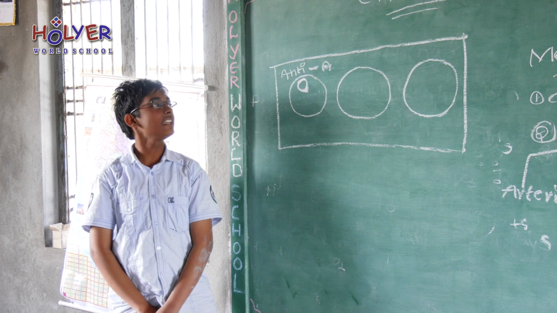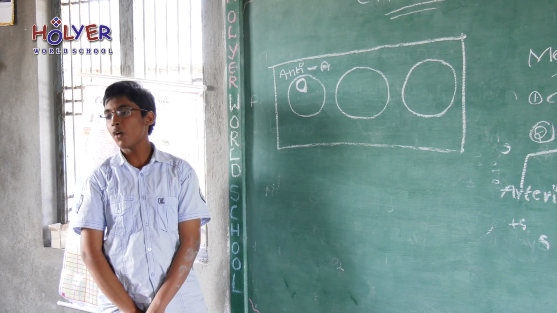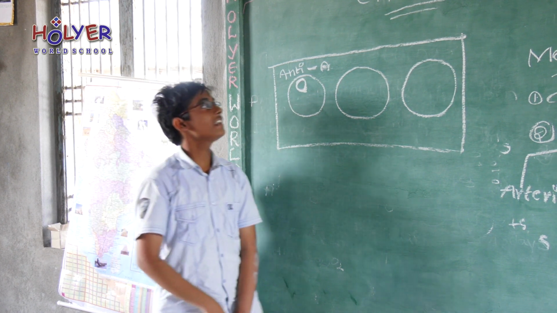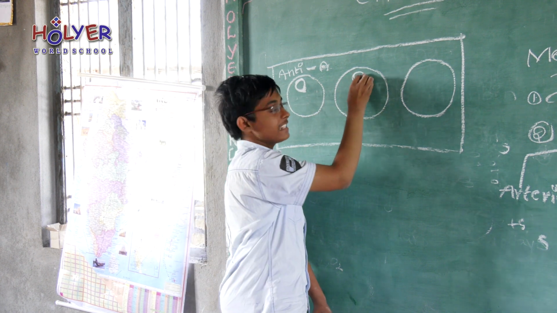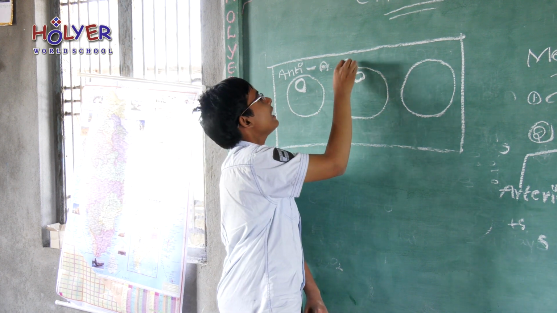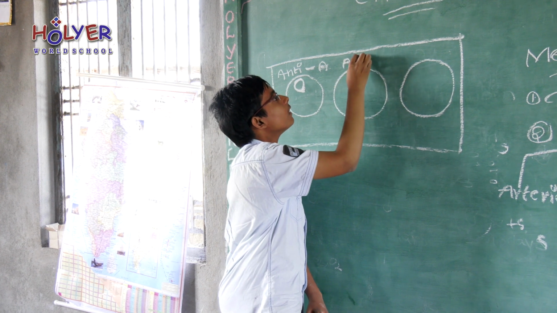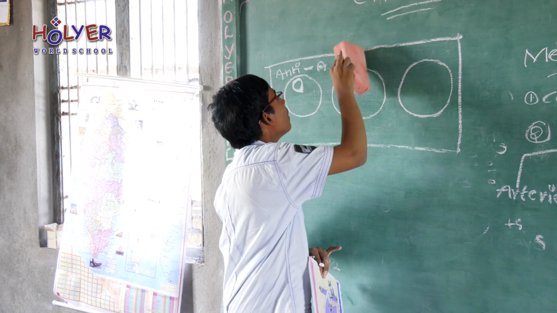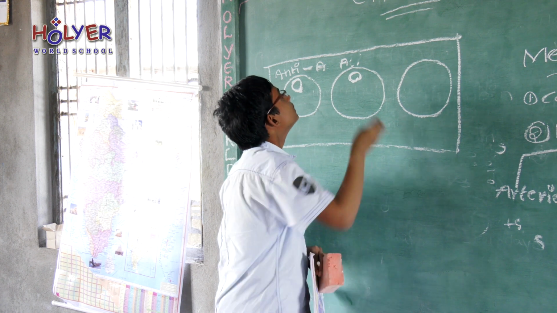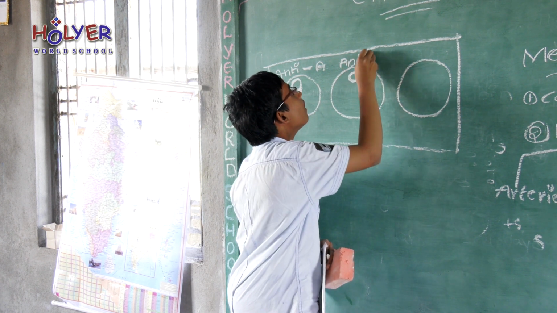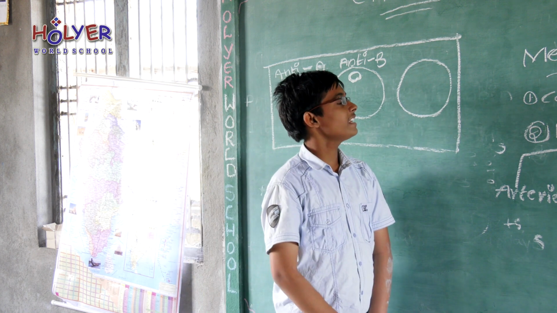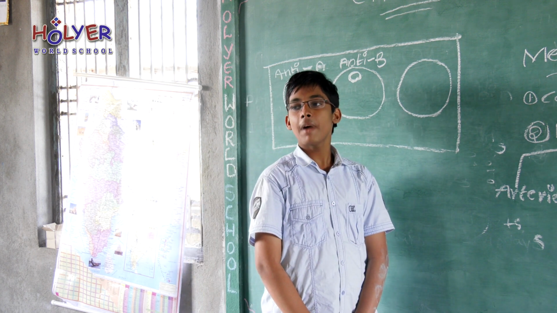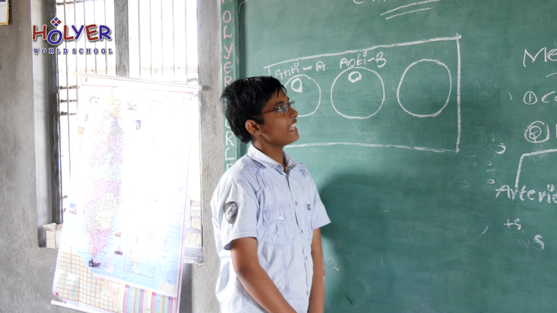In the second circle, add 2 drops of anti-serum B and label it as anti-B. Next, in the third circle, add anti-serum RH and label it as RH.